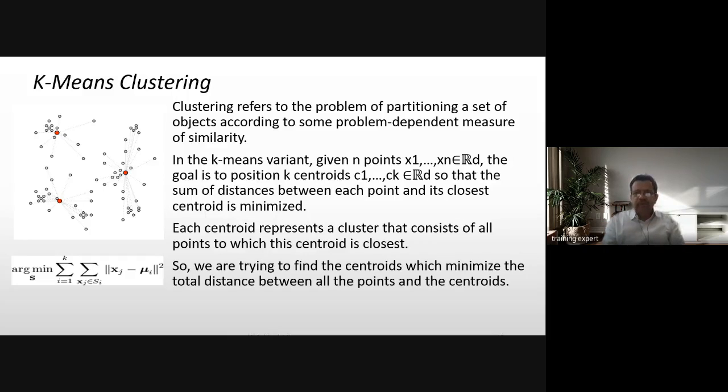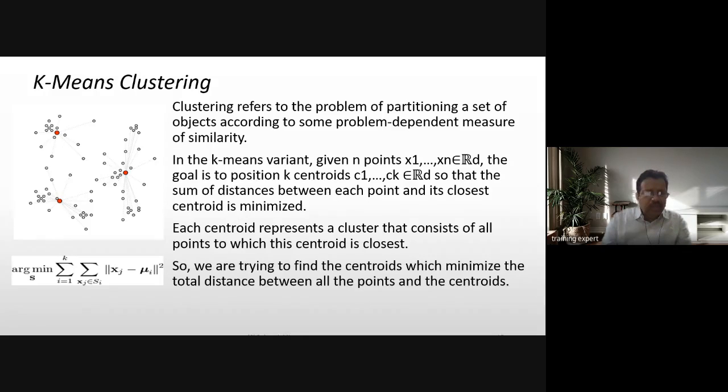Clustering refers to the problem of partitioning a set of objects according to some problem-dependent measures of similarity. In the k-means variant, k is, let's say, 3 in this case. So in 3-means we are calculating, given n points, say 100 points x1 to x100, the goal is to position k centroids, 3 centroids, c1, c2, c3.